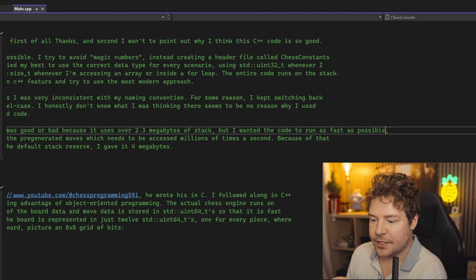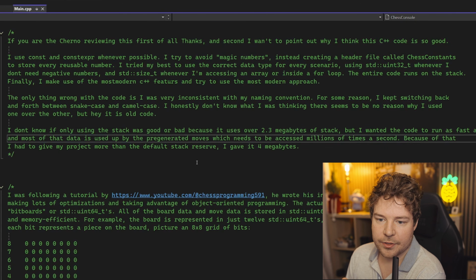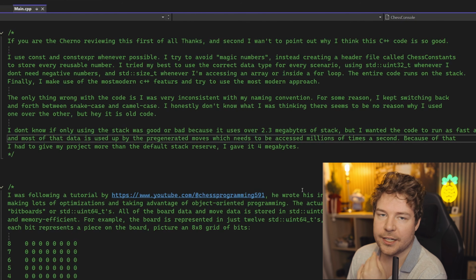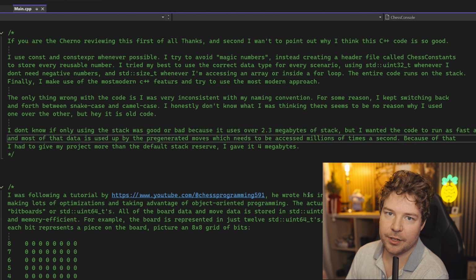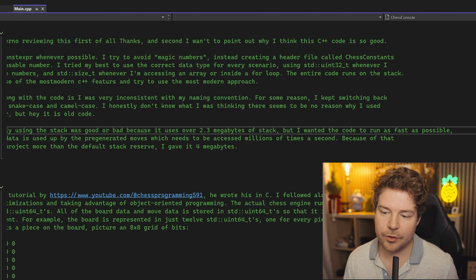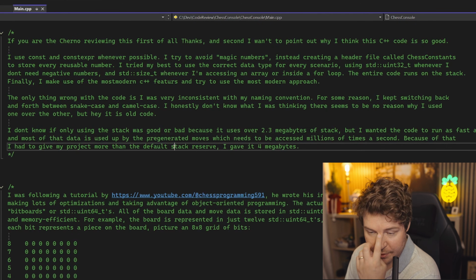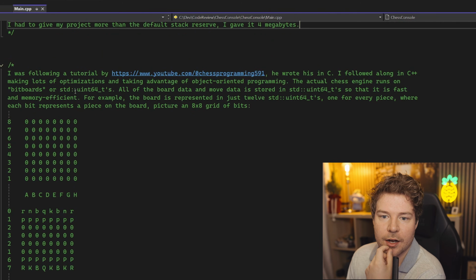But I wanted the code to run as fast as possible, and most of the data is used up by the pre-generated moves, which need to be accessed. Oh, okay, right, yeah. So of course, this is like a chess computer as well. It's not just like two players can play chess. There's like a computer, kind of AI, making moves as well here, not just humans. Because of that, I had to give the project more than the default stack reserve. Yeah, I gave it 4 megabytes, sure. I was following a tutorial.